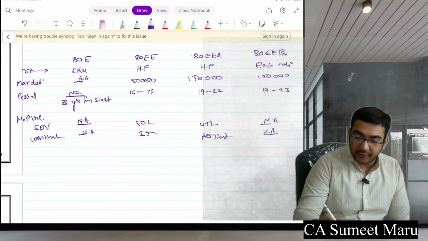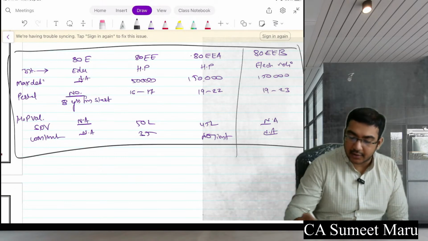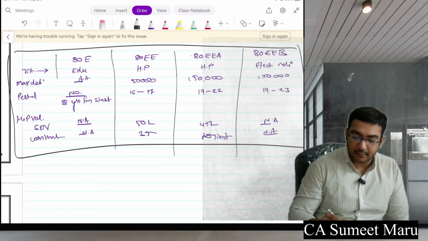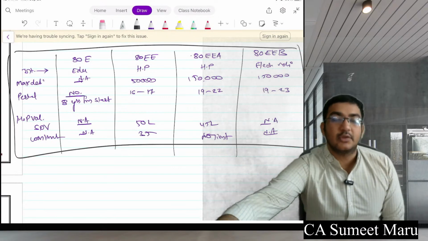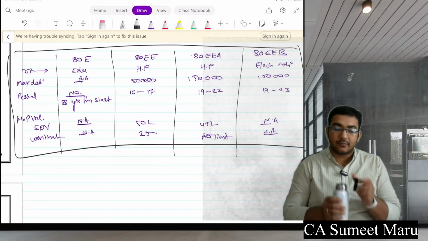So see, if you remember this chart, this will help you to remember all the interest wala deductions. Just note it down or just take a screenshot, guys. Ask me if you have any queries.